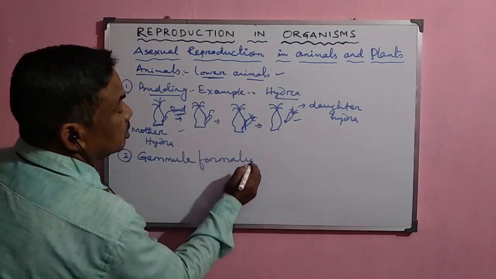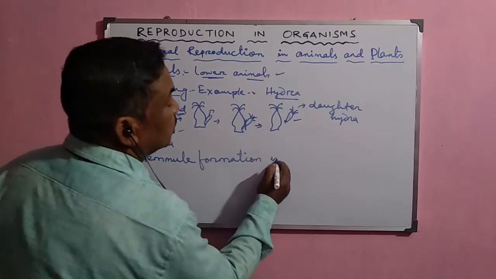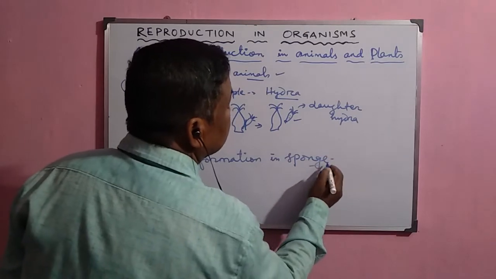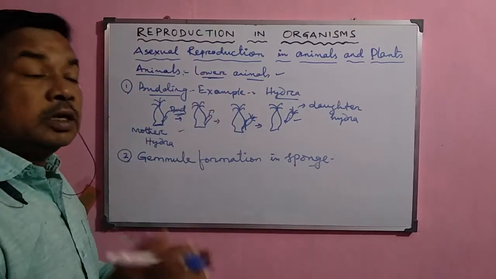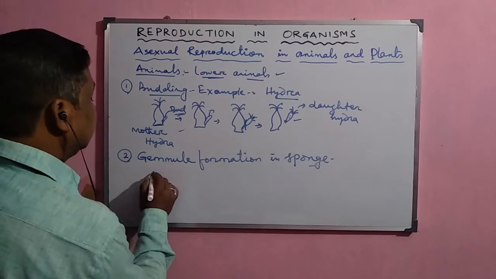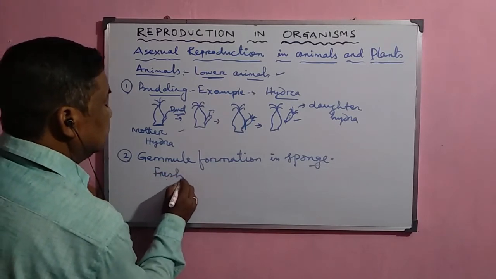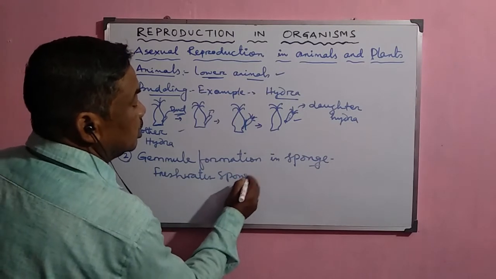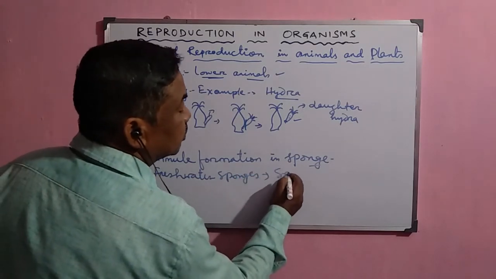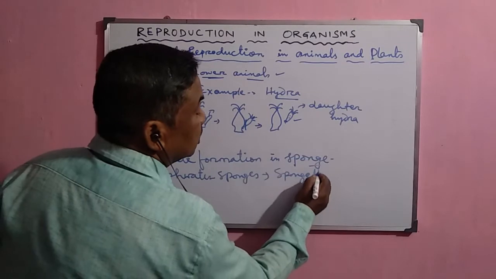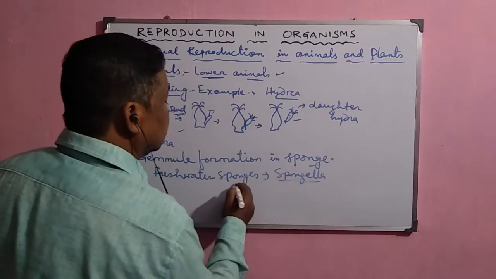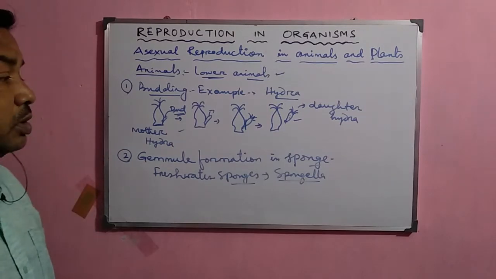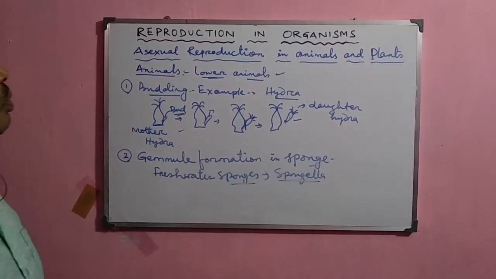Gamete formation in sponges. Normally the sponge is the most primitive type of animal, and here I mean the freshwater sponges, and a common example is Spongilla, and this Spongilla normally reproduces by the method of gamete formation. Then what is a gamete and how is this gamete formed there?